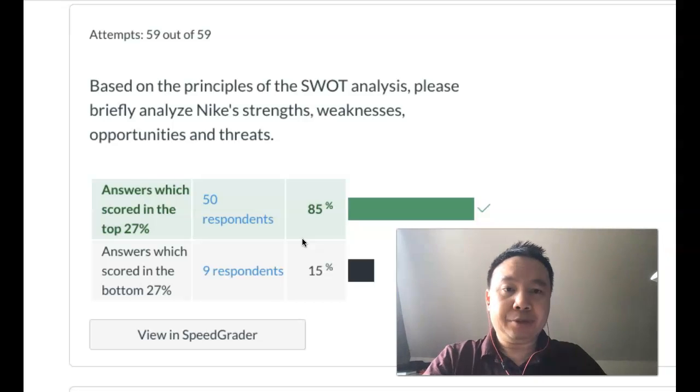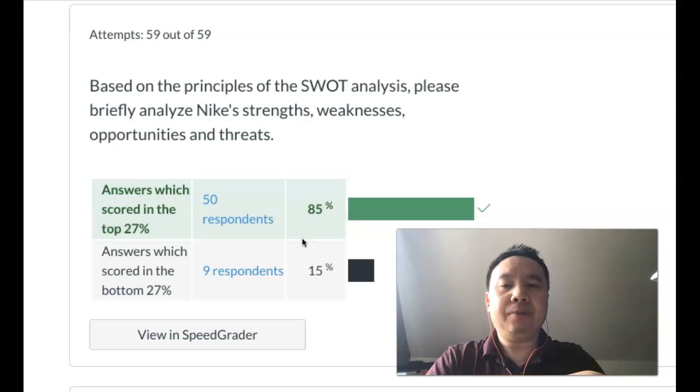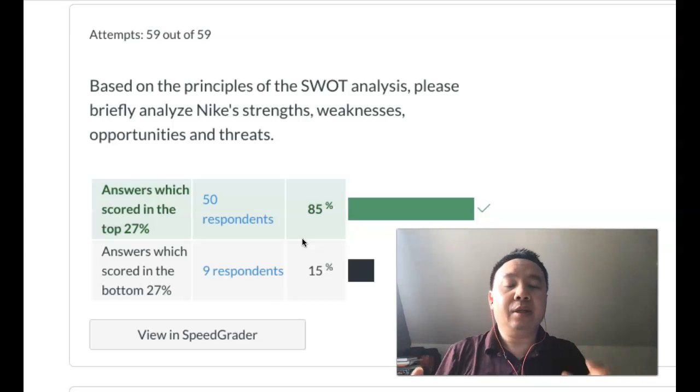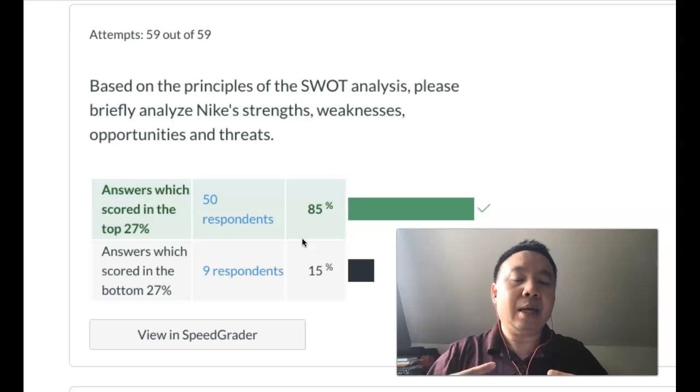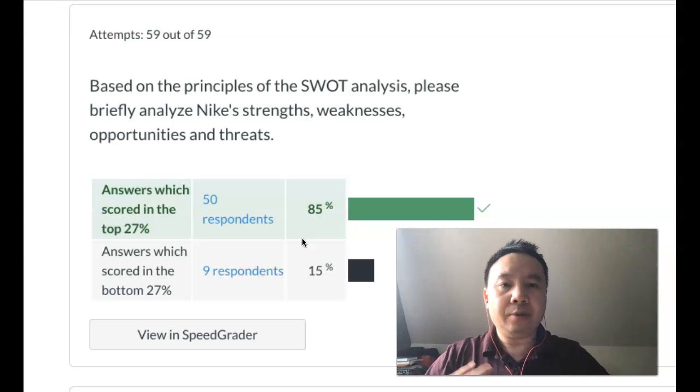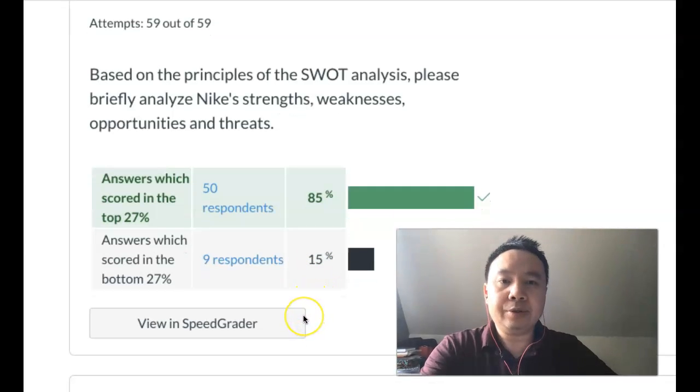One thing I want to point out is that some students might misunderstand the differences between weaknesses and threats. Some students thought athletic scandals are threats to the organization, not weaknesses. The difference is that when we analyze weaknesses, we look at the internal environment. When we analyze threats, we look at the external environment. So those are different, and you have to understand the differences when you answer these questions in the future.